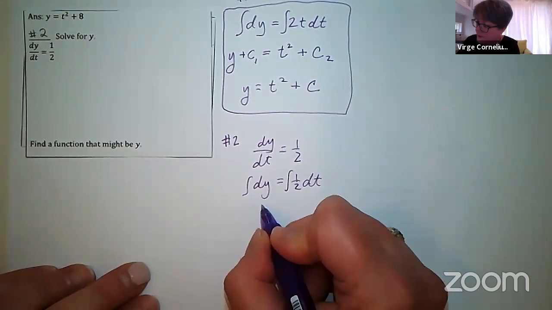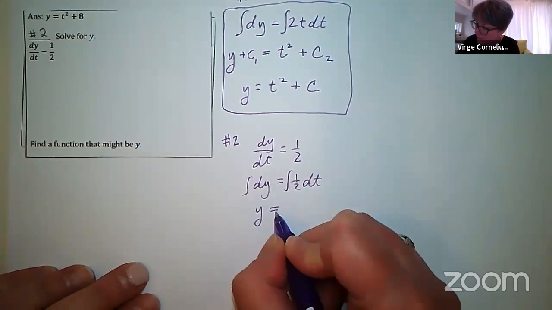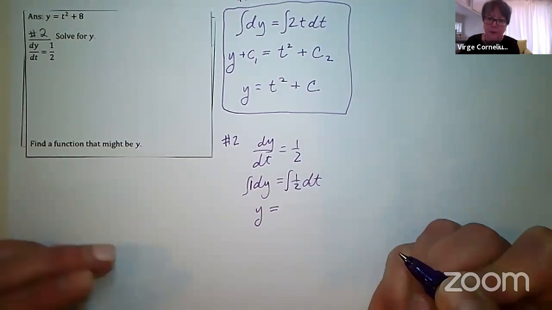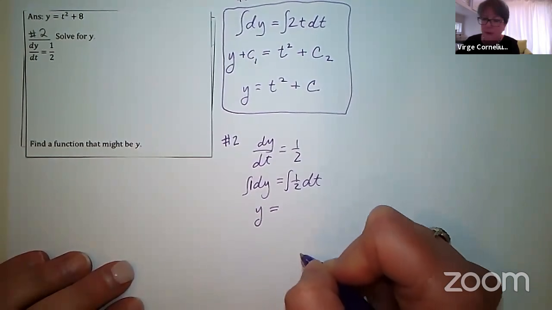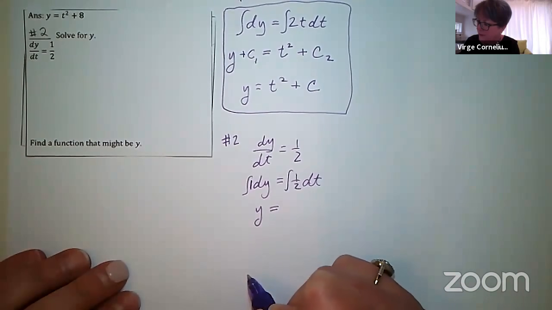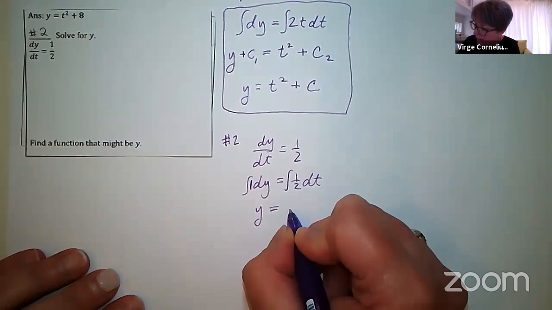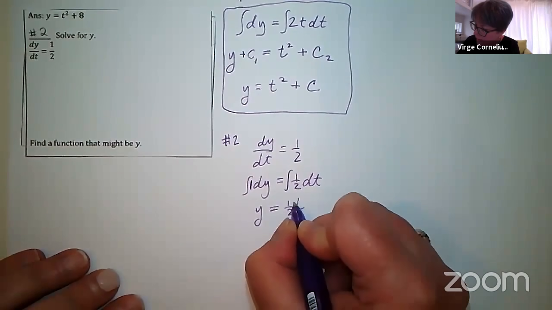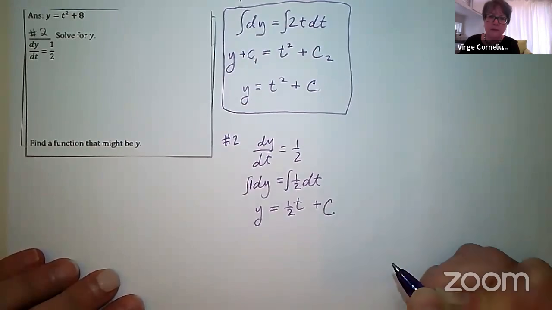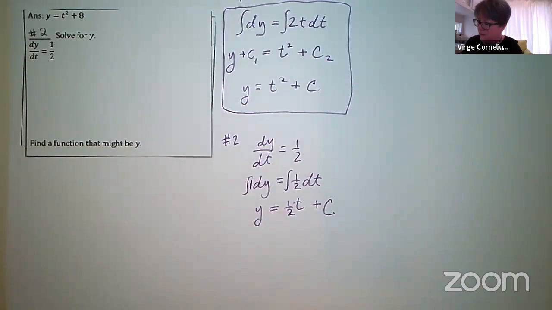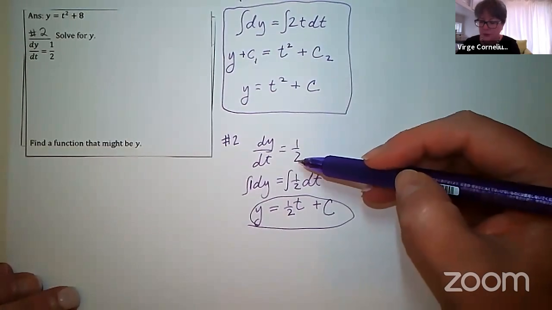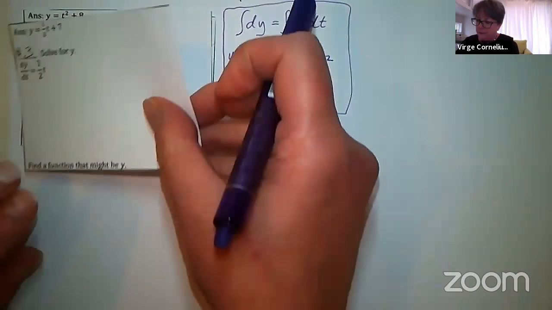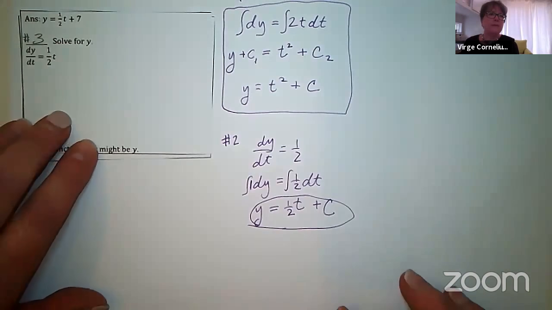The integral of dy would be y plus C. Remember, that's a 1 right there. So think about, well, if the derivative is 1, then the antiderivative would be y or x or whatever that variable is with your differential, is equal to 1/2 t, and then plus that C where everything is lumped together. So that's my second one. That's my general solution to that differential equation. And that becomes my third problem.